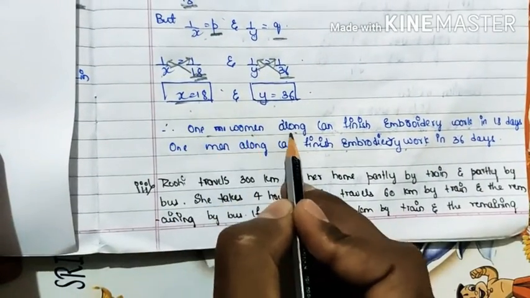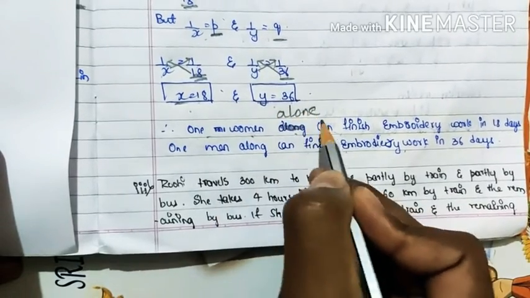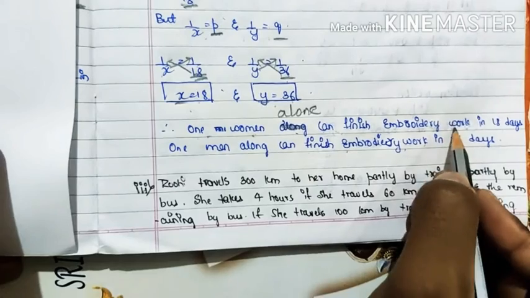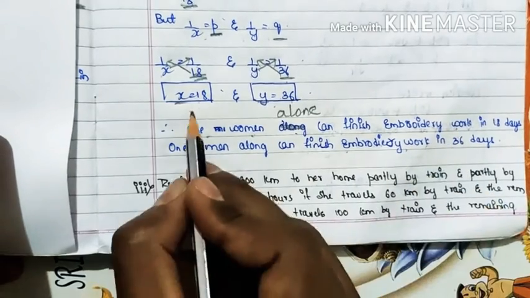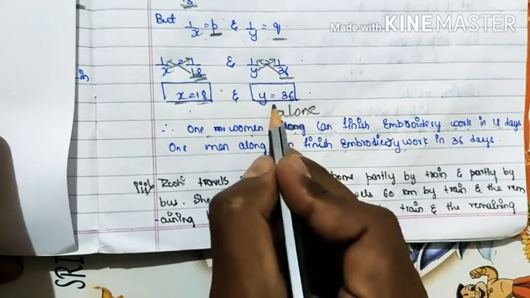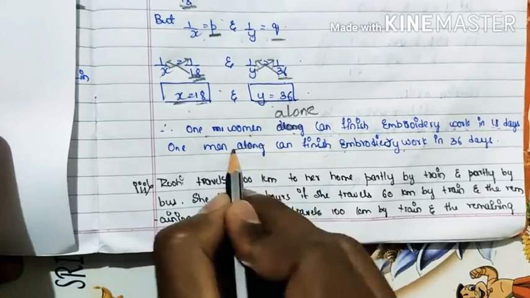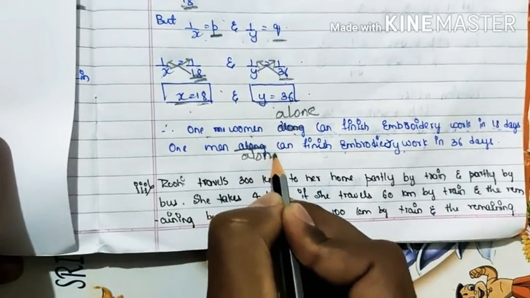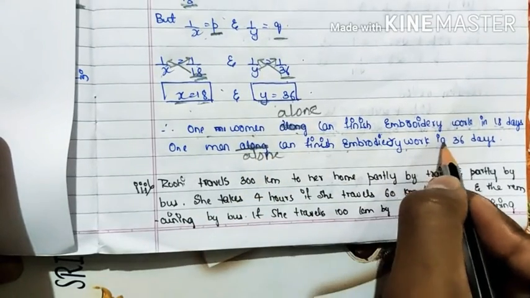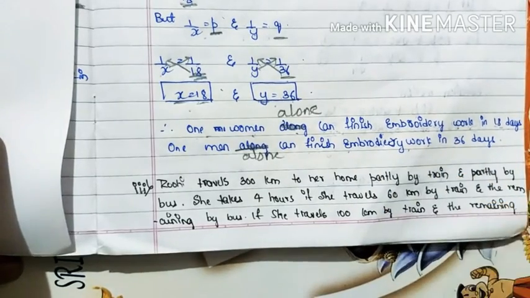One woman alone can finish the embroidery work in x days, you assumed. Here x is nothing but 18. So in 18 days. One man alone, you assumed it as y. So one man alone can finish the embroidery work in how many days? 36 days. So this is the end of the solution.